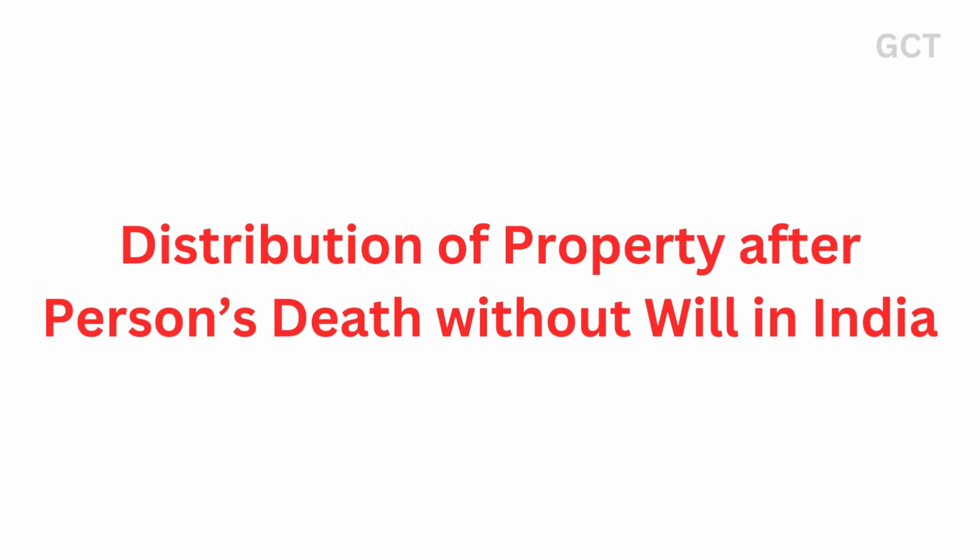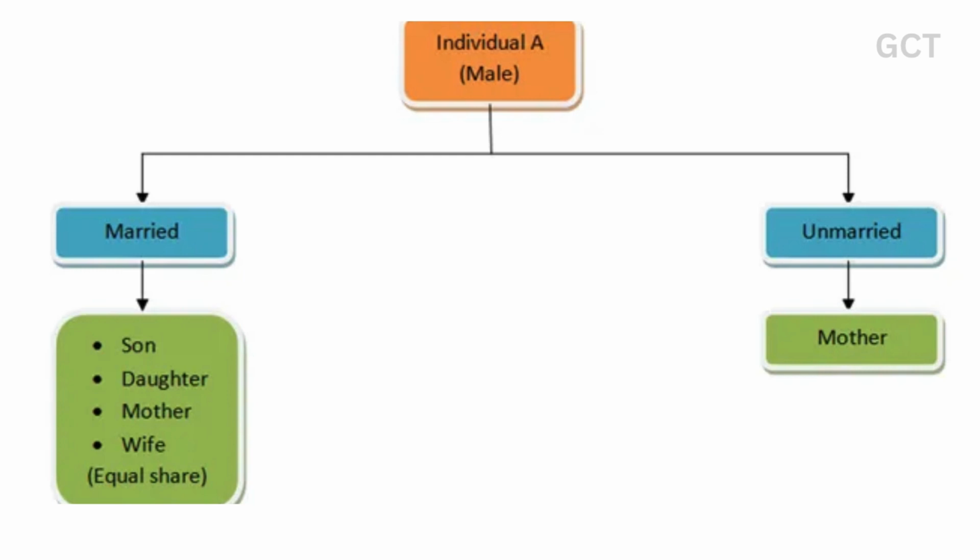Distribution of property after a person's death without a will in India. Intestate succession in case of death of a male. In case a male dies intestate, i.e. without making a will, his assets shall be distributed according to the Hindu Succession Act and the property is transferred to the legal heirs of the deceased.